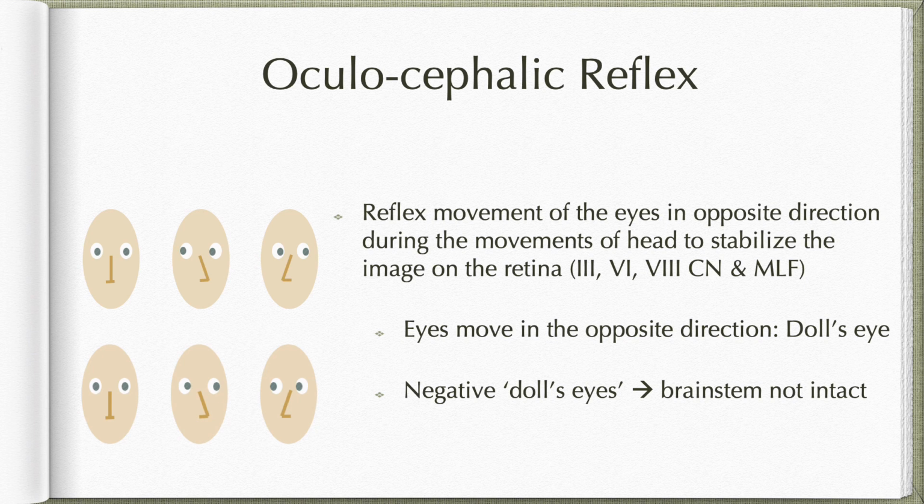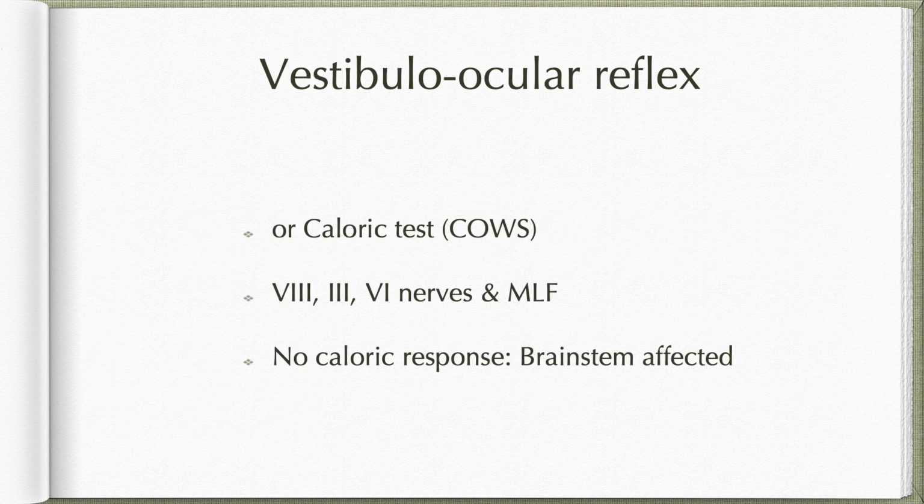In case there is a negative Doll's eye, that is, when you move the person's head to the right, the eyes also follow to the right, or when you move the head to the left side, the eyes also move to the left. Now that's a negative Doll's eye response, which indicates brainstem lesion. That's the oculocephalic reflex. And then we have the vestibulo-ocular reflex, otherwise known as the caloric test, which we have dealt with in detail when we were studying the vestibular nucleus in one of our videos on the medulla.